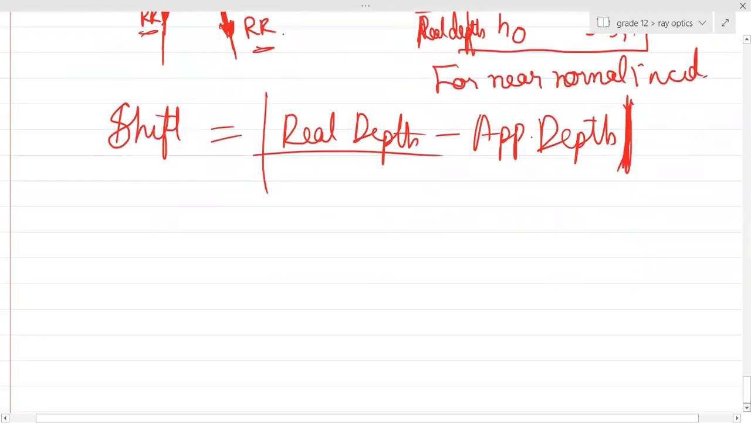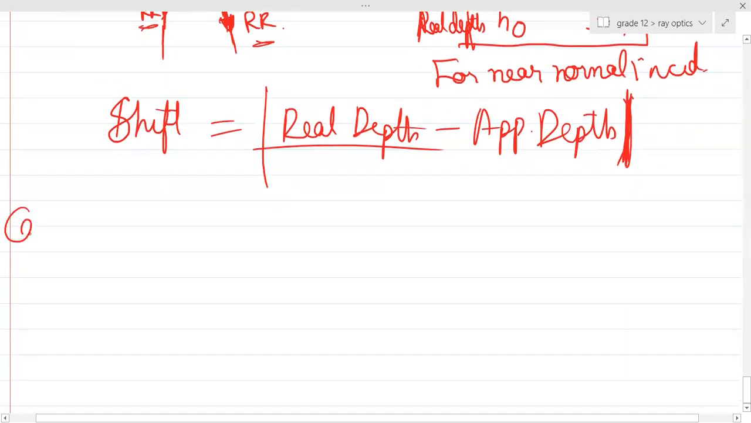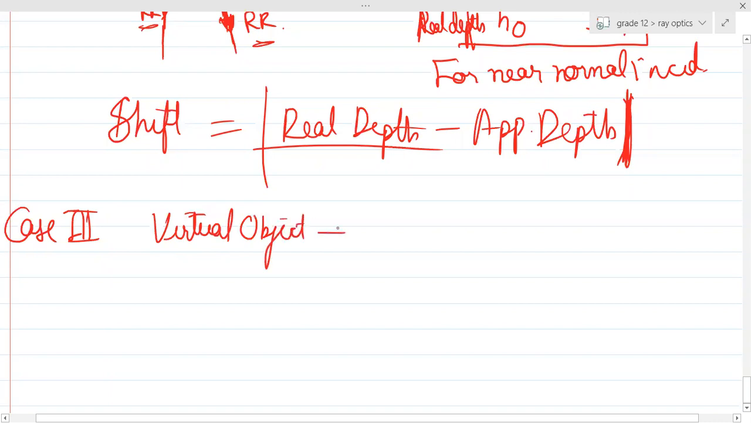Case 3 and case 4, I'll just draw the diagram, just write the result. Case 3 is basically virtual object, rarer medium, observer in denser medium.